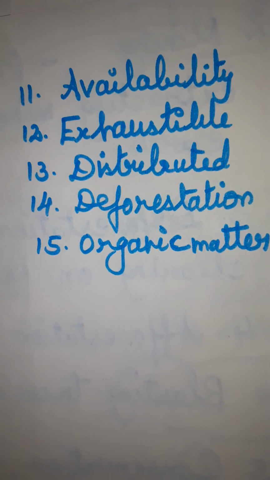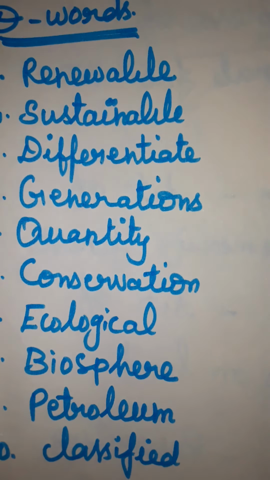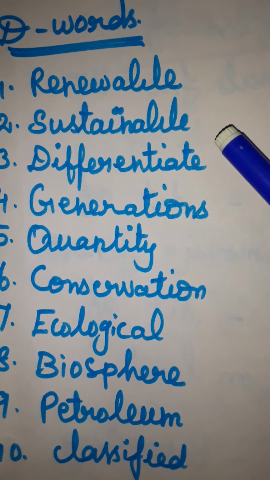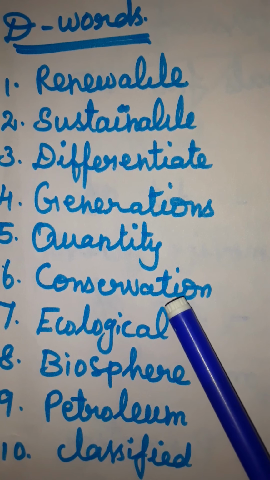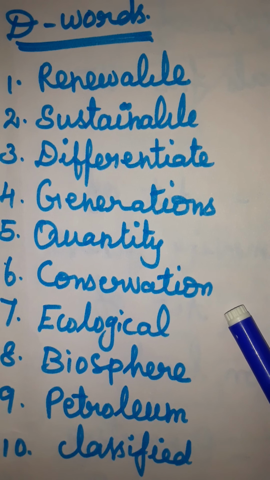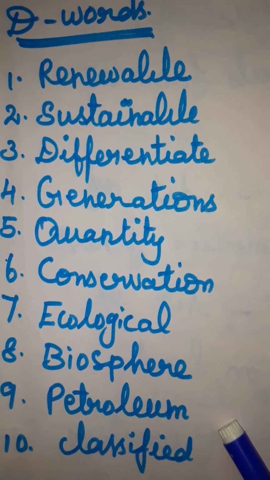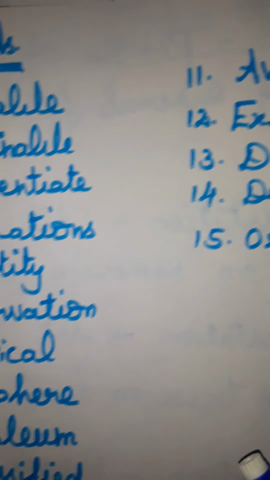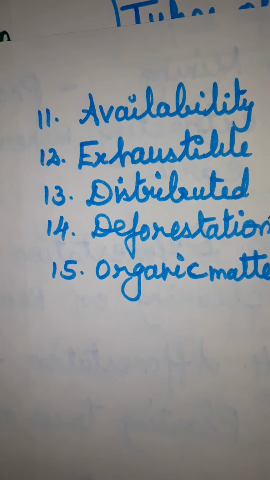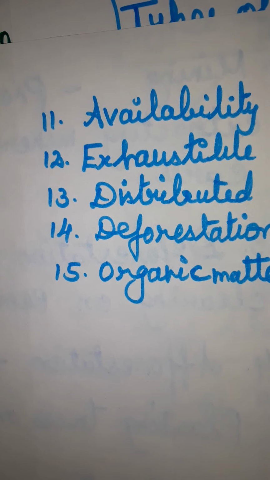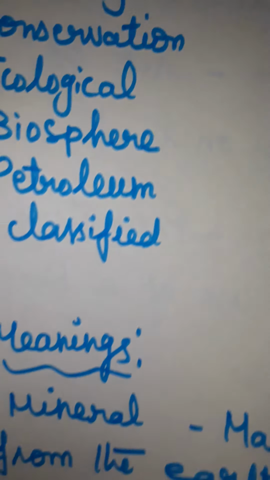Shall I read the difficult words again? There are 15 difficult words. They are renewable, sustainable, differentiate, generations, quantity, conservation, ecological, biosphere, petroleum, classified, availability, exhaustible, distributed, deforestation, and organic matter. Let us see the meanings.